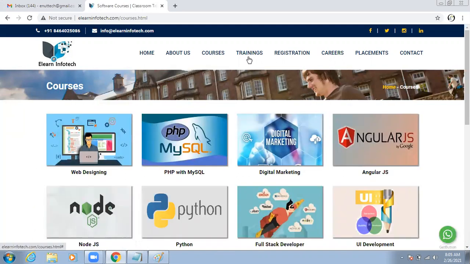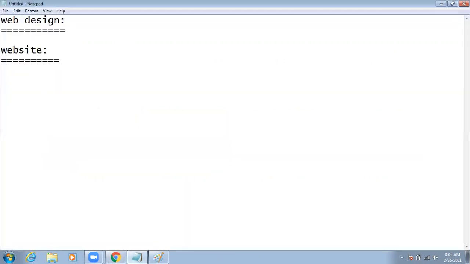So we have a number of pages. Collection of web pages is called website. So what is website? Website is a collection of web pages. In real-time scenario, we have two types of websites. One is static website and the second one is dynamic website.